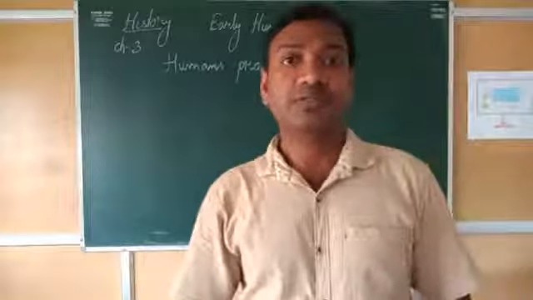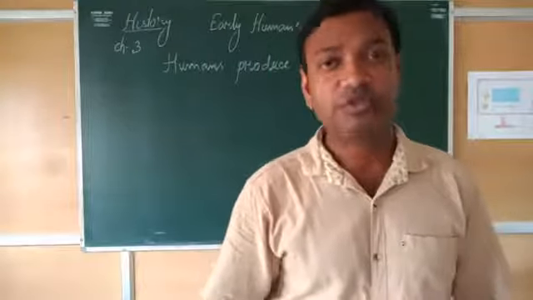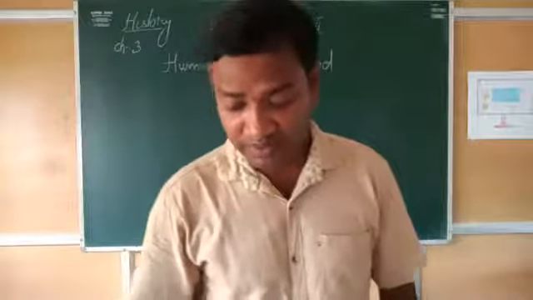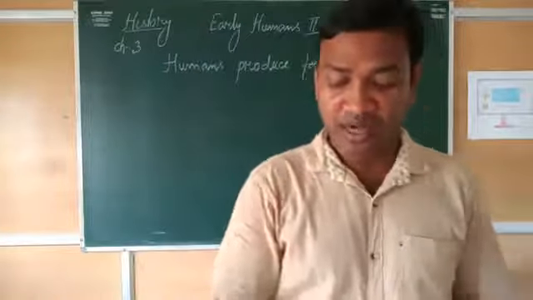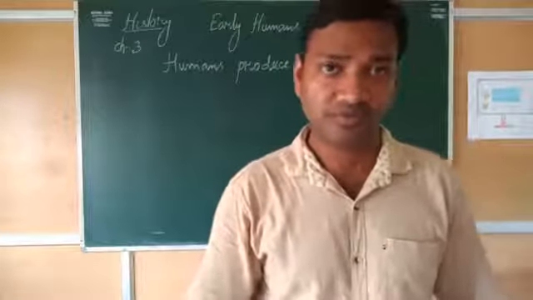How did humans start producing food? No one can exactly say. We also do not know how humans came upon the idea of cultivating crops.